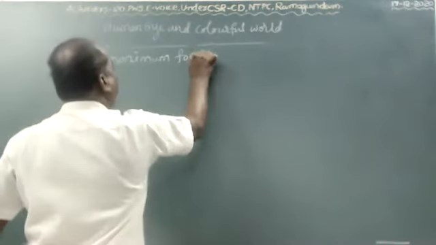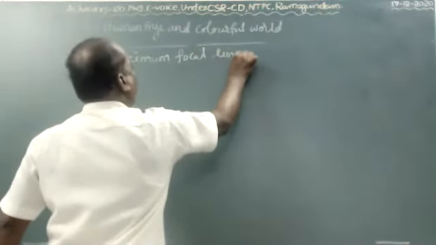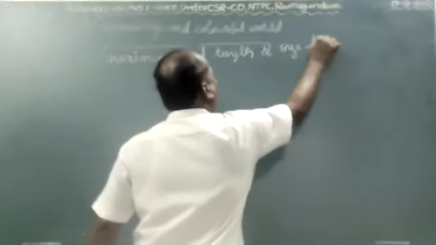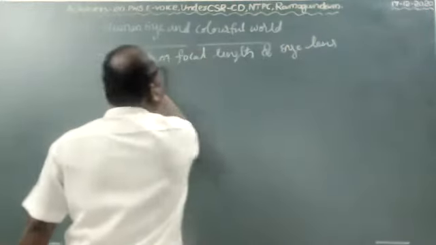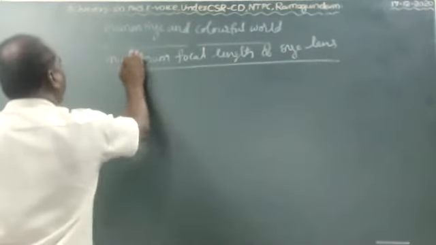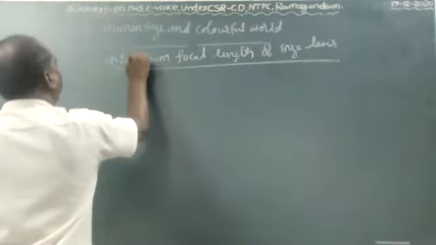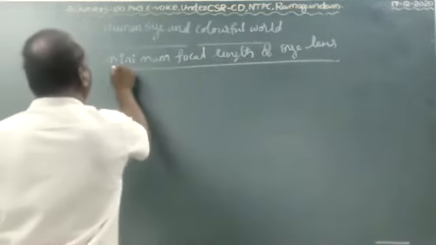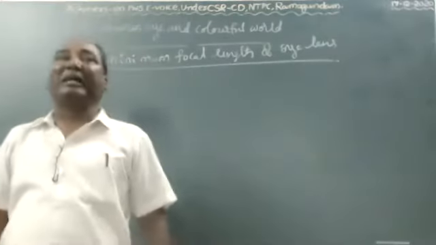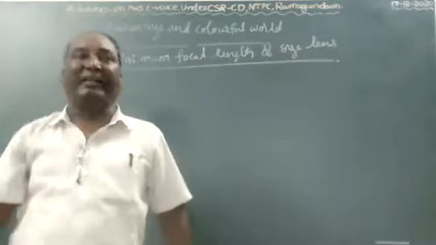Next, the minimum focal length of the eye lens. Let me find the minimum focal length of the eye lens. Minimum, not maximum here. Before, for the maximum focal length of the eye lens, the object was at infinity.